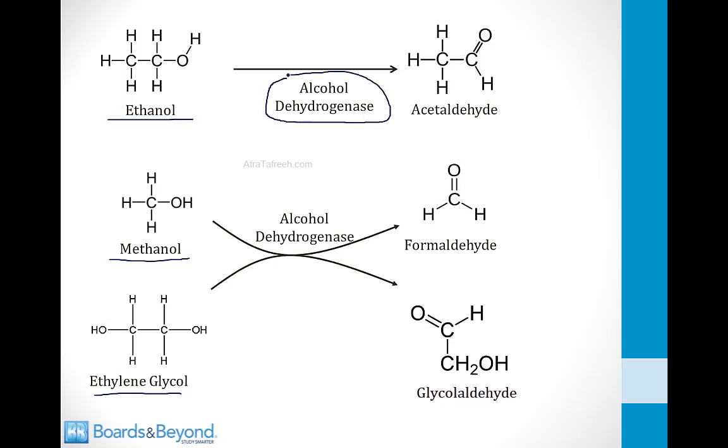so it should make sense to you that they can also be metabolized by the enzyme alcohol dehydrogenase. In the case of methanol, alcohol dehydrogenase converts that structure into formaldehyde, which can go on to form formic acid, which is toxic. Ethylene glycol can be converted to glycoaldehyde by alcohol dehydrogenase, and glycoaldehyde can go on to form oxalate and other structures which are toxic to the body.